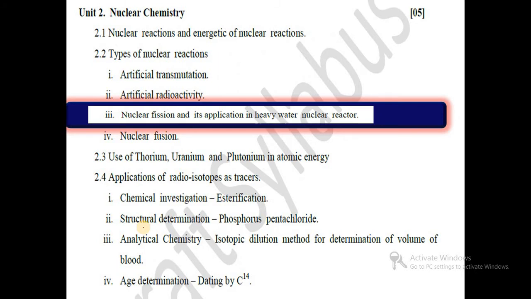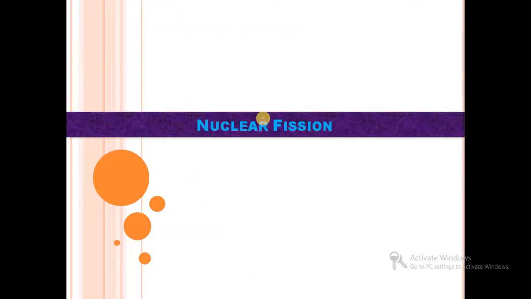In unit 2, we have already seen nuclear reactions and energetics of nuclear reactions, and also started types of nuclear reactions, in which we have completed artificial transmutation and artificial radioactivity. In this video we will see nuclear fission and its application in heavy water nuclear reactor.